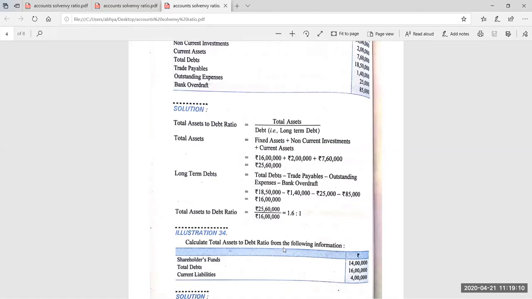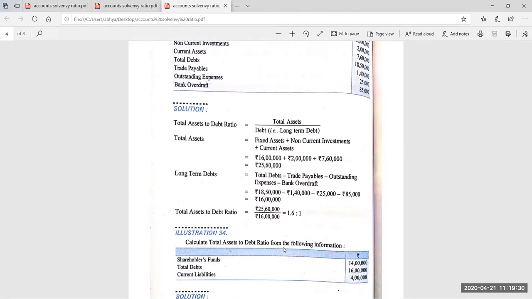But no total assets are given. So by making a balance sheet, you can find out total assets. Just draw a raw format of the balance sheet. You need not draw it very neatly.